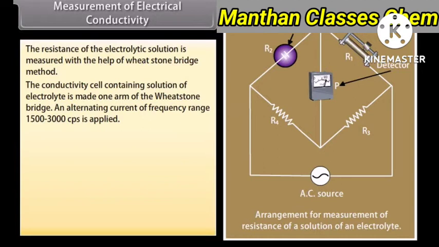Direct current is not used here because it causes electrolysis and results in a change in concentration of the electrolytic solution near the electrodes, resulting in polarization effects.